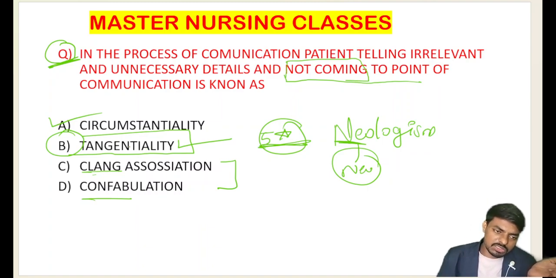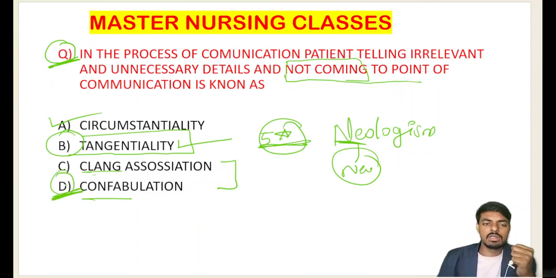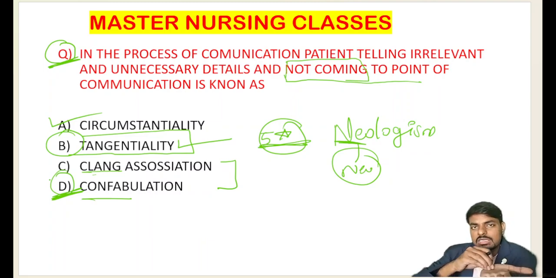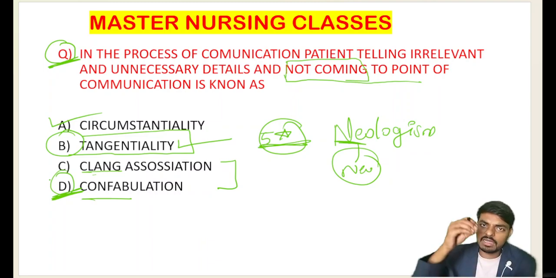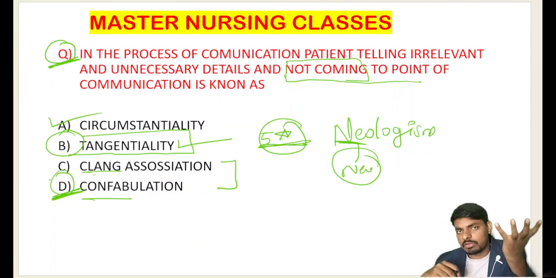And what is confabulation? What is confabulation, students? I have discussed this in the last session also. Let me tell you once again. Confabulation is simple. When the person is telling some story, and if he forgets something, the main important point of the story, he fills that gap with unnecessary, irrelevant things. That is what we call confabulation. What is confabulation? Filling the gap in the memory, we call confabulation, students.